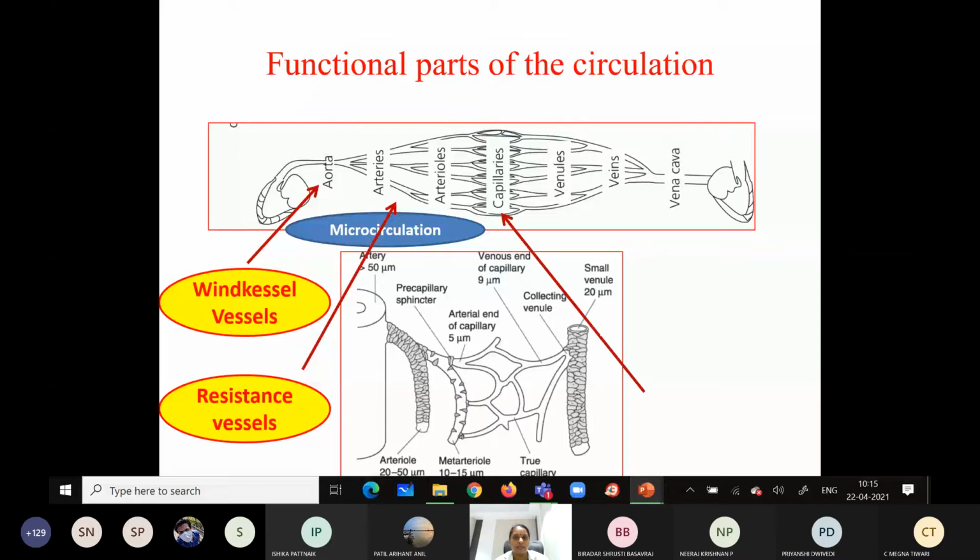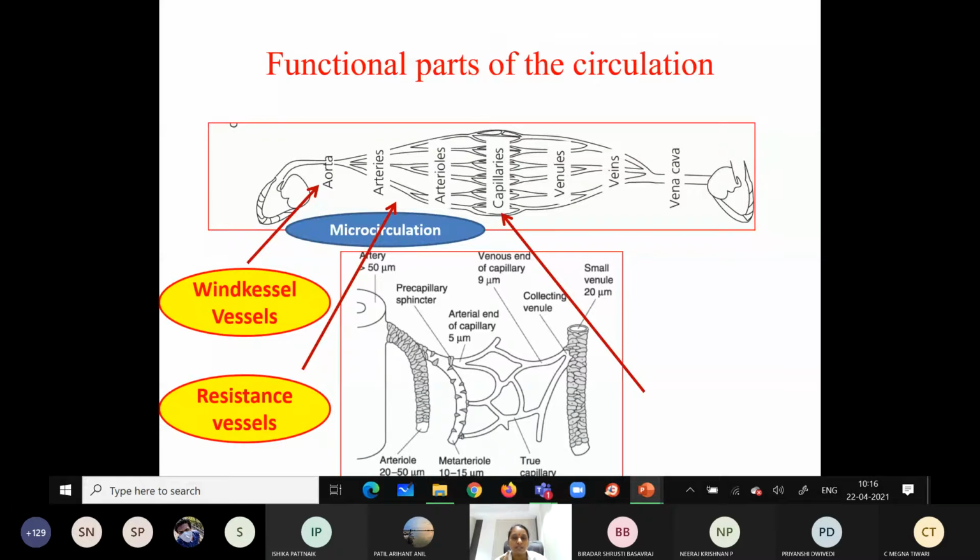Next, coming to the capillaries. You have the artery, then the arteriole, then the metarteriole, then the capillaries. This is the part where we have the true capillaries. Before the true capillary and after it, we have the arterial end of the capillary and the venous end of the capillary. These parts are called thoroughfare vessels, which connect the capillaries.